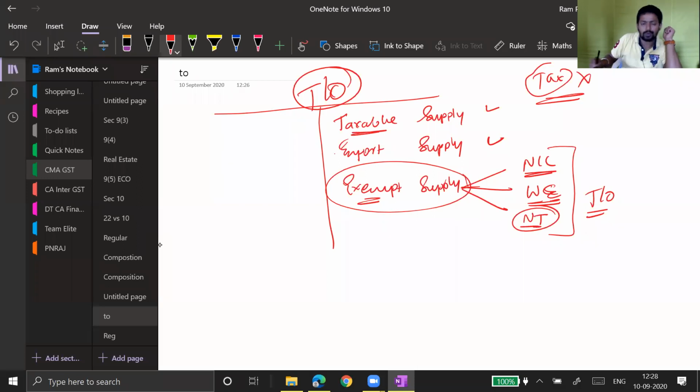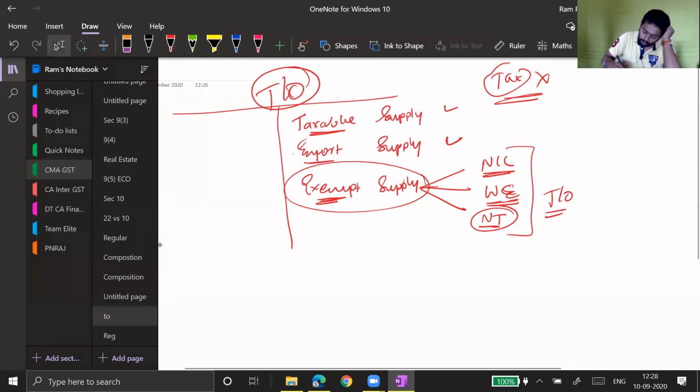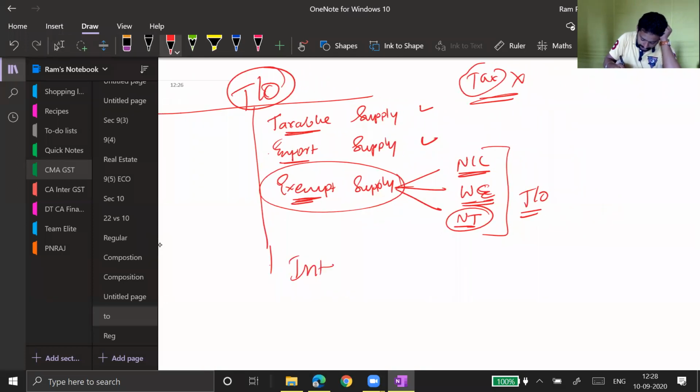So what all sales can you do? You can do taxable supply sales, you can do export sales, you can also do exempt sales, which is taxable at nil rate or wholly exempt or even not taxable. So everything will be considered while checking your eligibility for composition scheme. So what if I'm making interstate sale? If you are making interstate sale, interstate supply, even that will be calculated here in aggregate turnover.